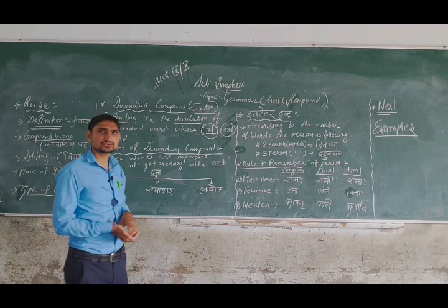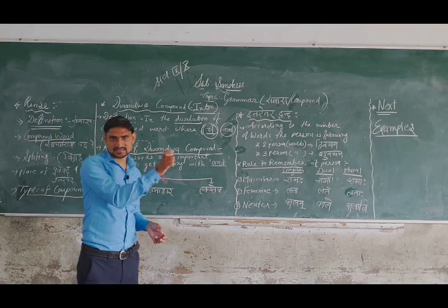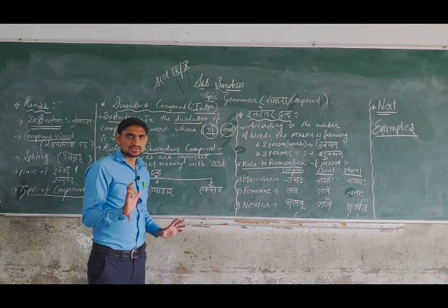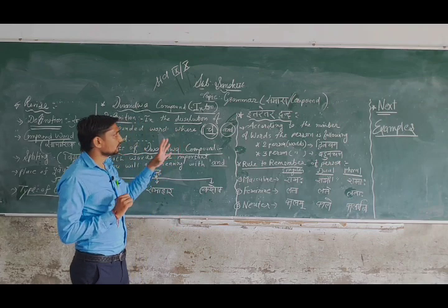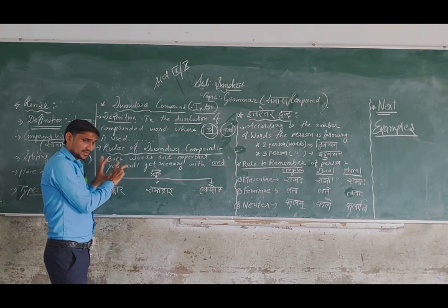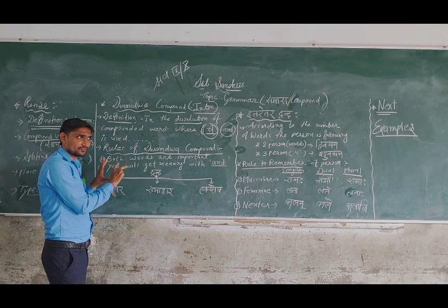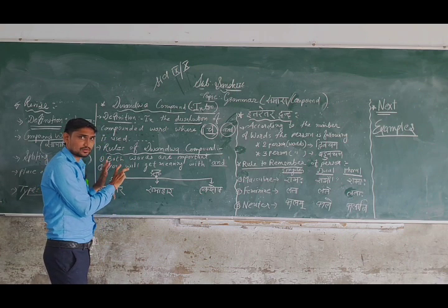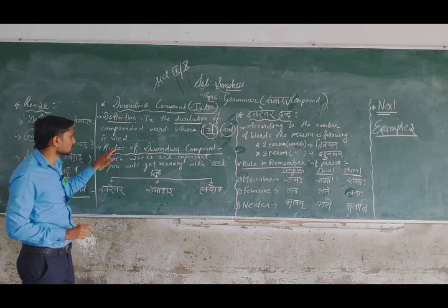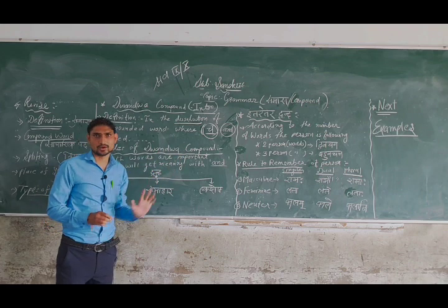And in 9th standard also the same thing. One example is given and after that 3 options are given below. So from there you will find which compound is there. So this rule will be most important at that time to solve the example and whatever answer you want to write there. So see, rules of Dvandva compound.